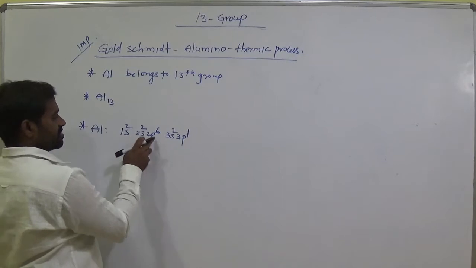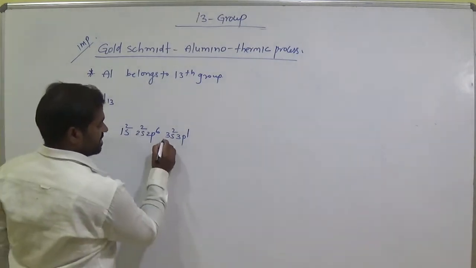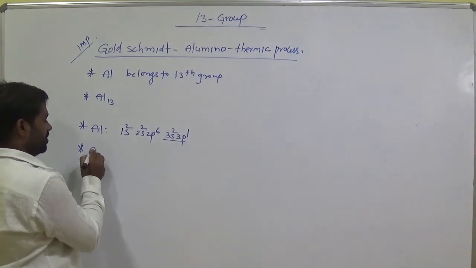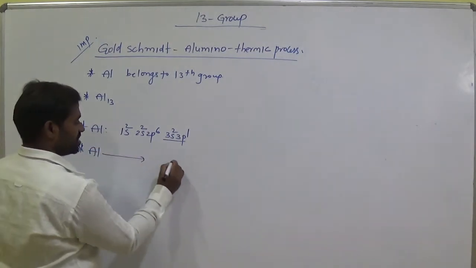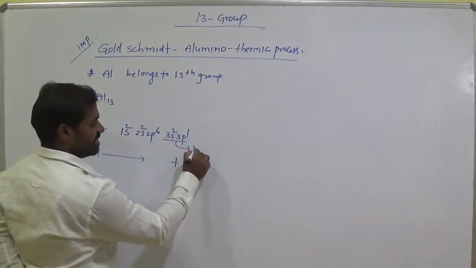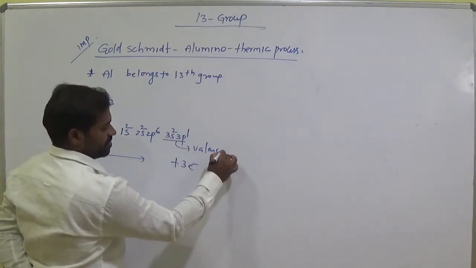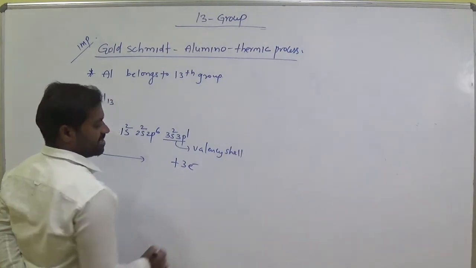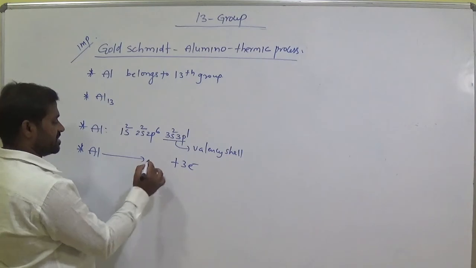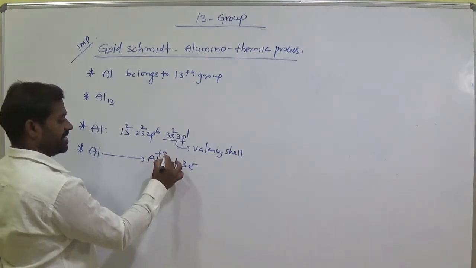So 10 plus 3, 13 electrons are there. This is the valency shell. Now aluminium easily loses 3 electrons, the electrons present in the valency shell, and then aluminium becomes plus 3.